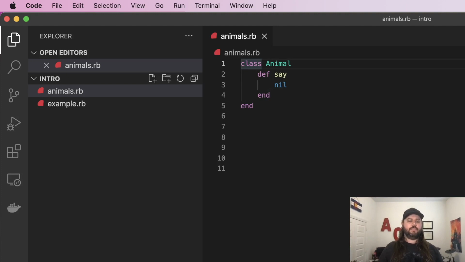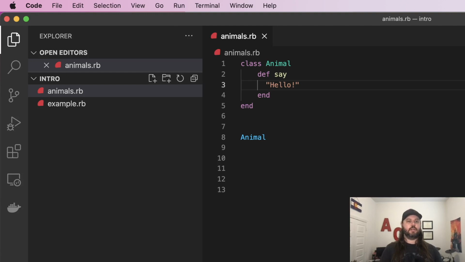All right, so we have an animal class here, and let's actually put hello, and so we can test this and say animal. Actually, we won't have it put anything. We'll just have it give us a string.